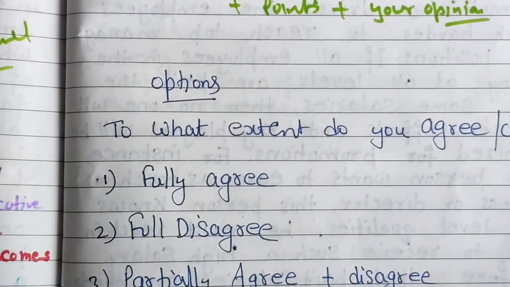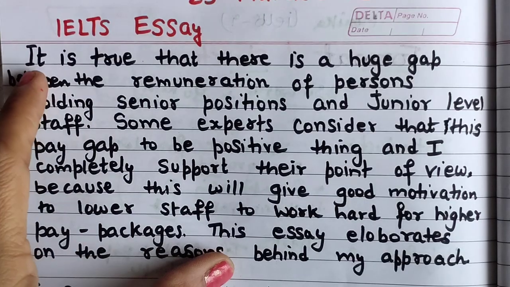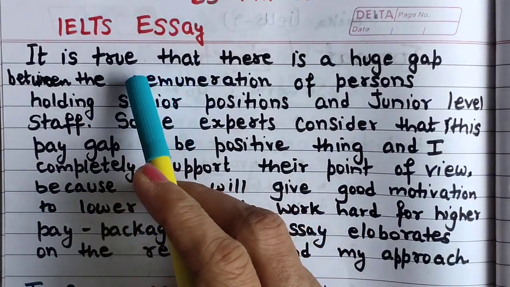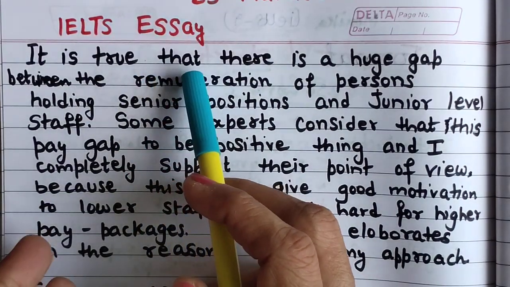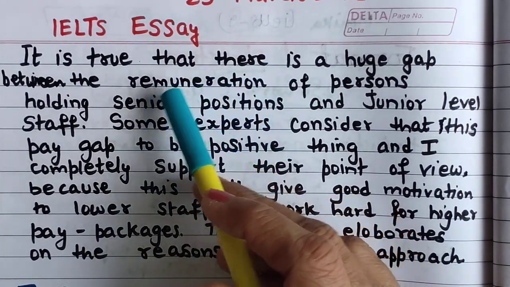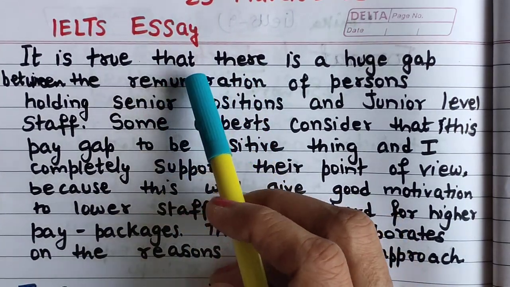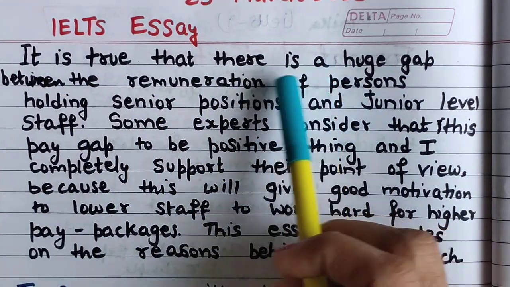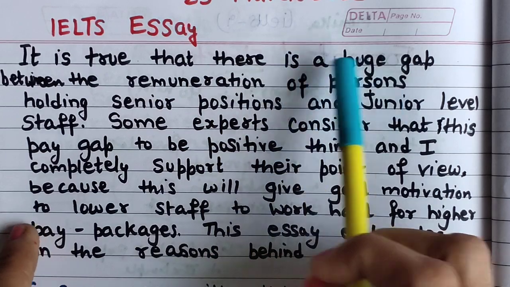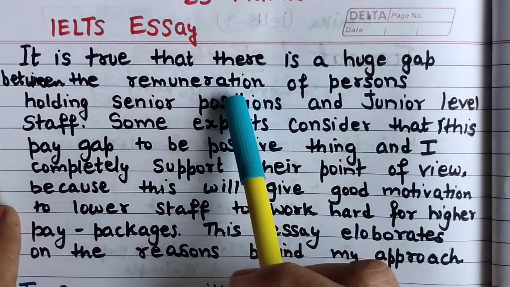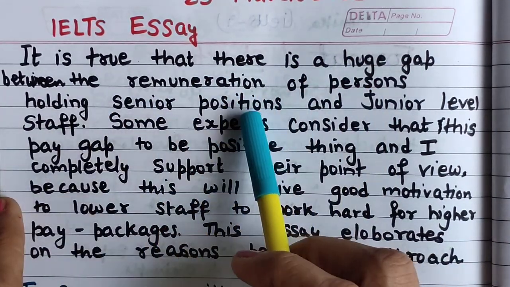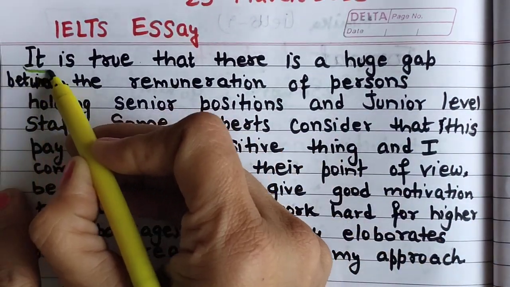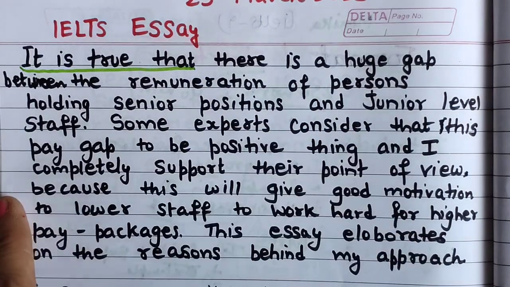Okay, now coming to the essay. Now this is my introduction. You can see how I have used the words "it is true that", "it is considered that". If the statement is true, then you can start with "it is true that there is a huge gap", because we know this is practical, that's why I have written "it is true that". There is a huge gap between the remuneration of persons holding senior positions and junior level staff. So this is the line you can use to start an essay.